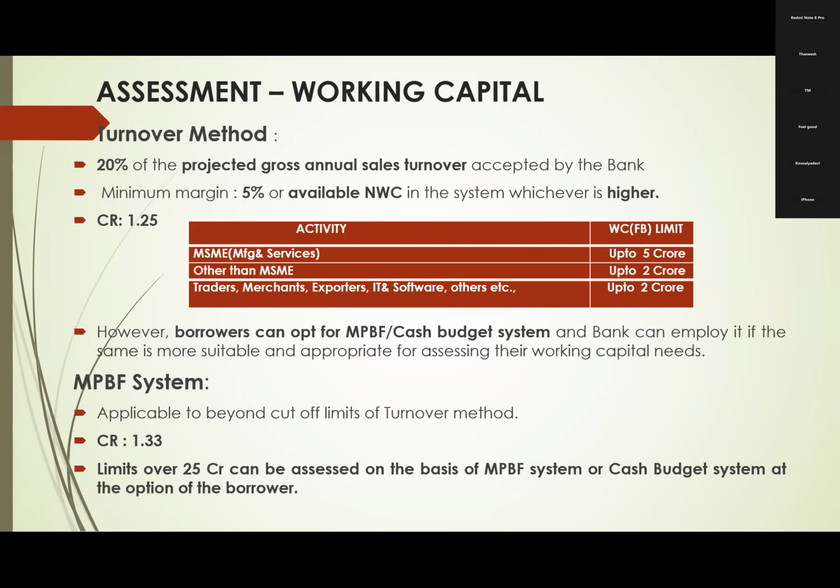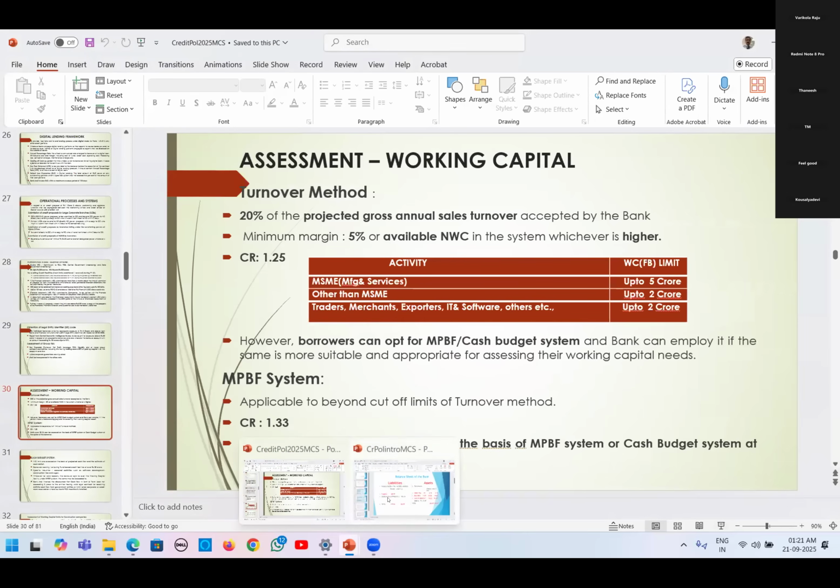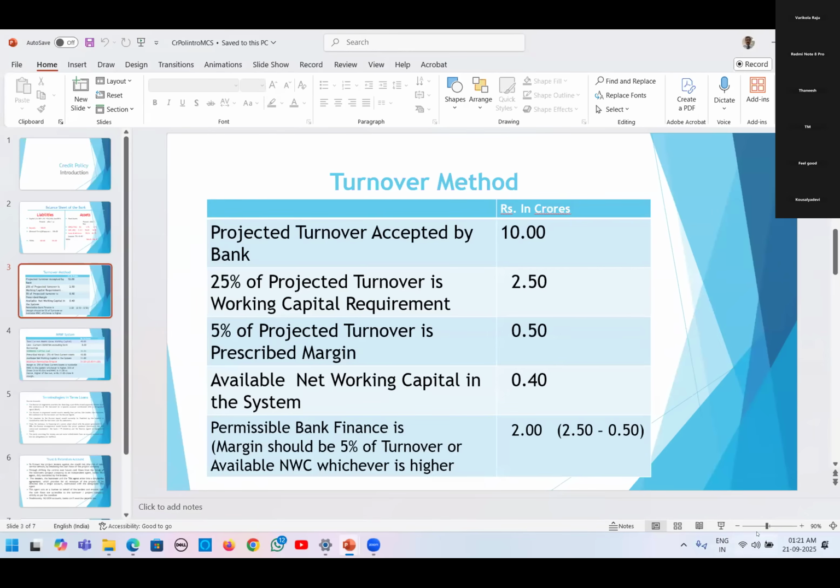So, three types of working capital assessments. First one is the turnover method. Working capital assessment, first one, turnover method. In this turnover method, it is otherwise called the PR Nayak Committee recommendations. Here, 20% of the projected gross annual sales turnover accepted by the bank is the working capital limit we will fix. Actually, I will show you.